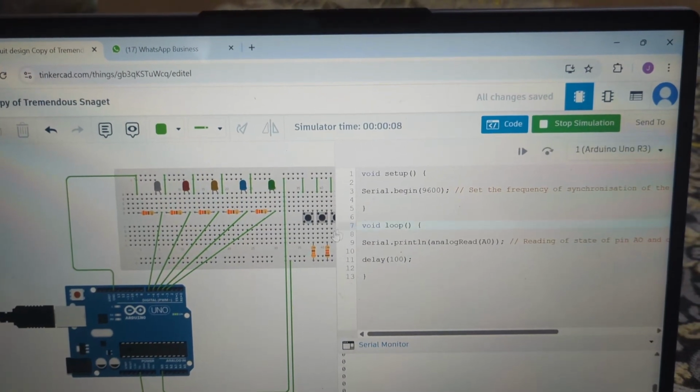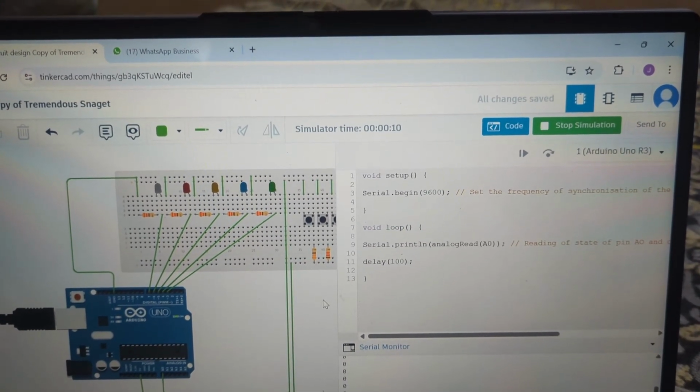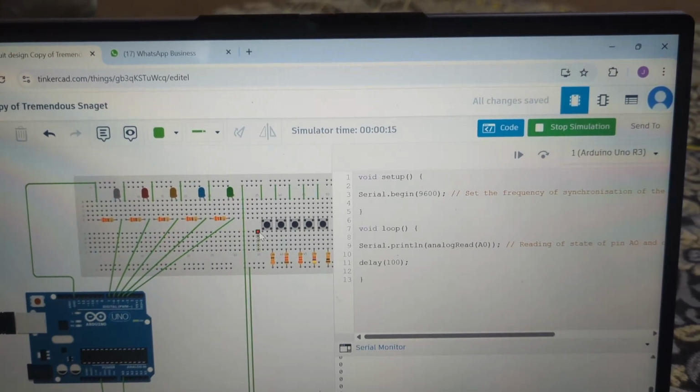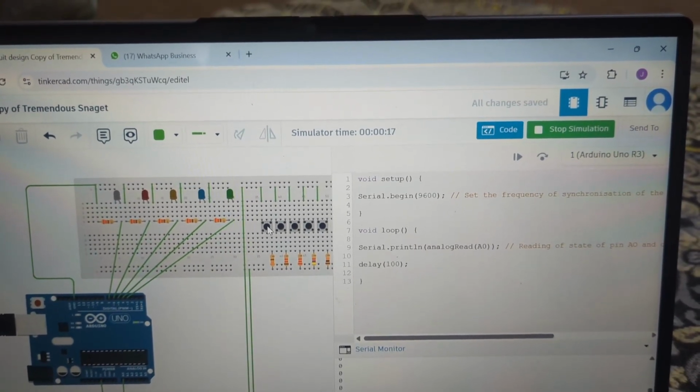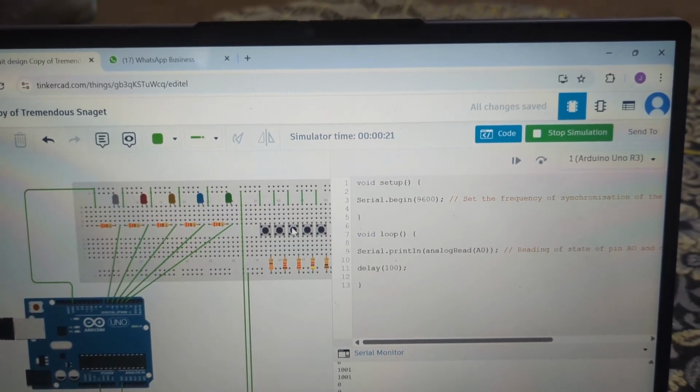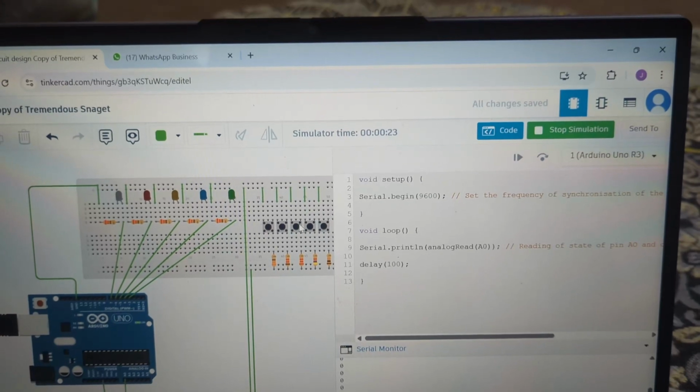When we press any particular button, the serial monitor shows some value which is different for every button. We have to note these values.